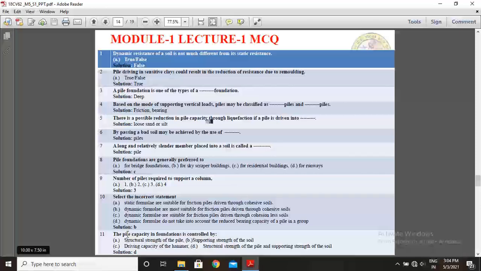Question 11. The pile capacity in foundation is controlled by: structural strength of the pile, supporting strength of the pile, driving capacity of the hammer, structural strength of the pile and supporting strength of the soil. The option is D, that is, structural strength of the pile and supporting strength of the soil.